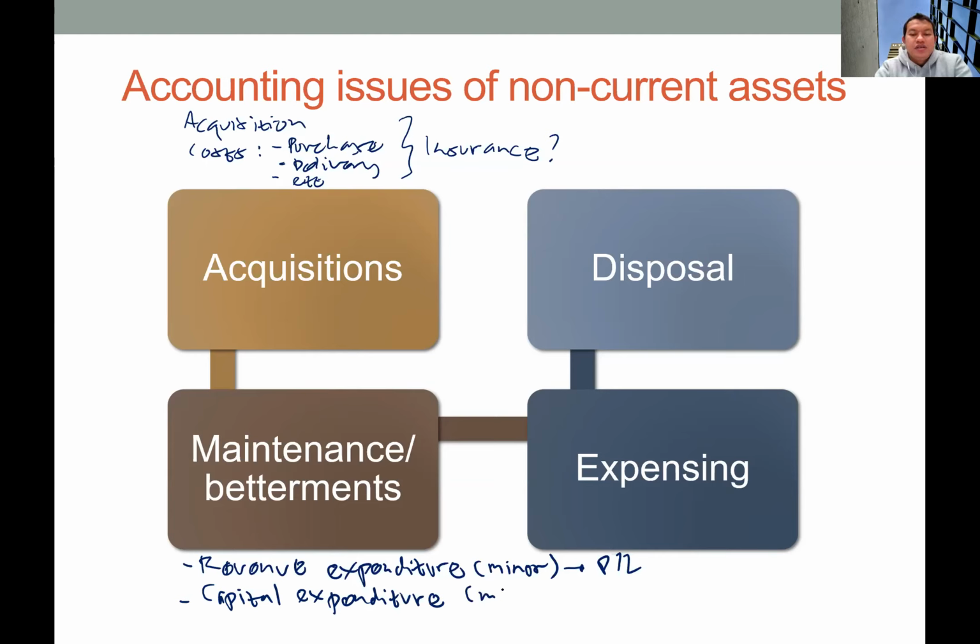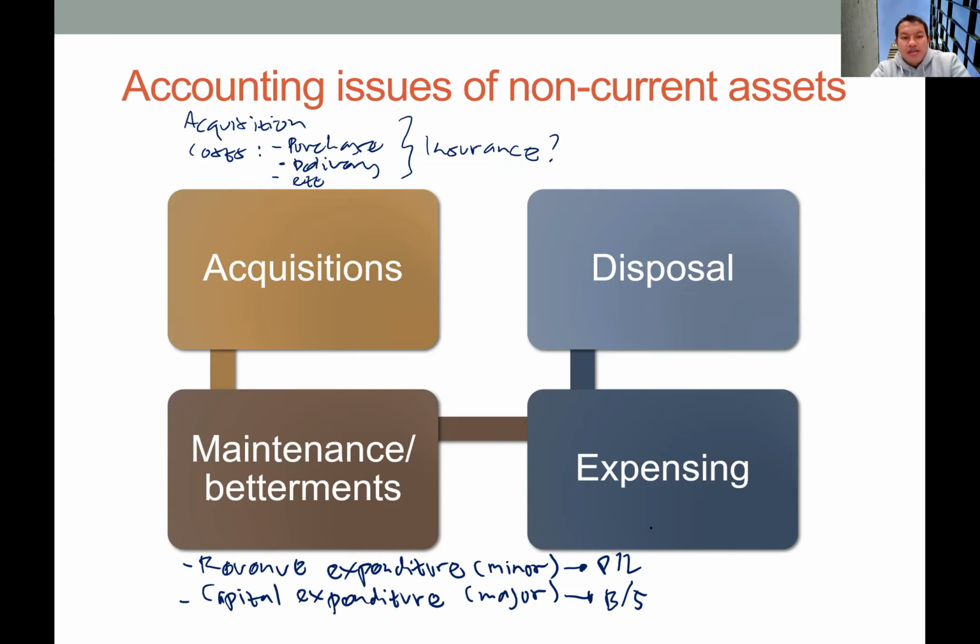We should include this maintenance as a capex or capital expenditure. For major maintenance, we will have the asset in the debit, so machine, buildings, or vehicle in the debit, and then cash in the credit. So this kind of maintenance will affect the balance sheet, the balance of asset in the balance sheet.